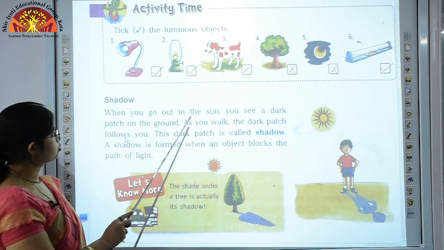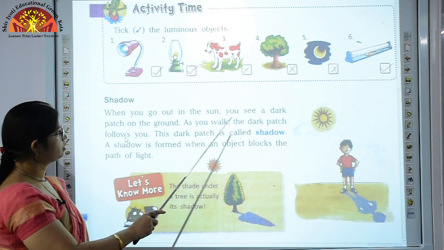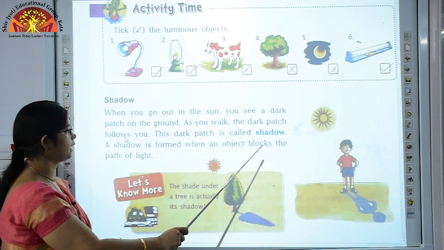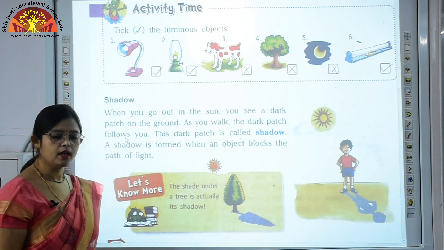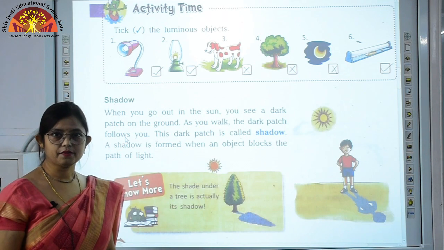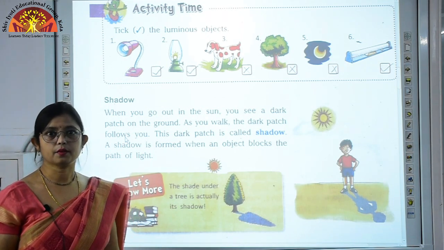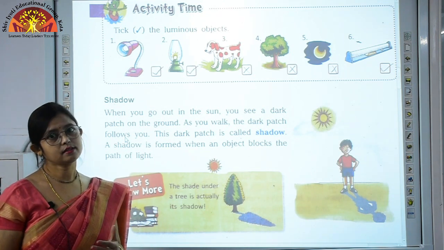Children, when you go out in the sun, you see a dark patch on the ground. As you walk, the dark patch follows you. This dark patch is called shadow. A shadow is formed when an object blocks the path of light. So, you might have seen whenever you are moving out in the sun, a dark patch. It is just like you only. So, that is called a shadow.